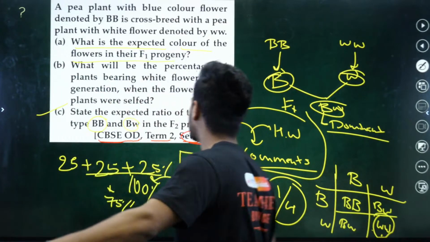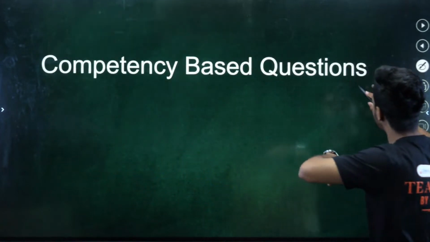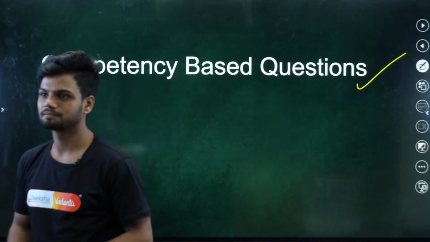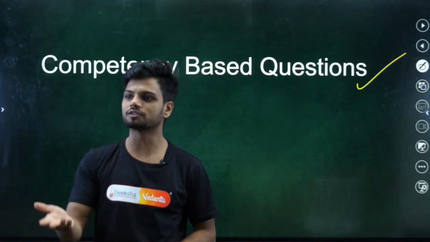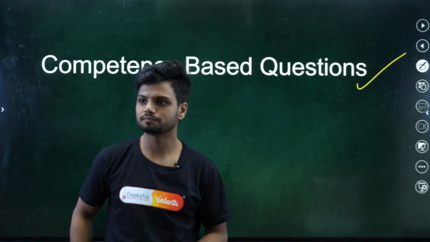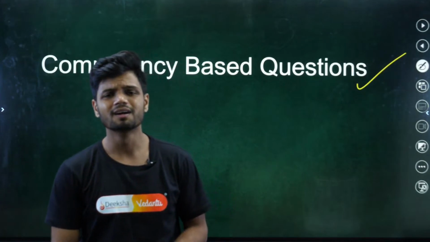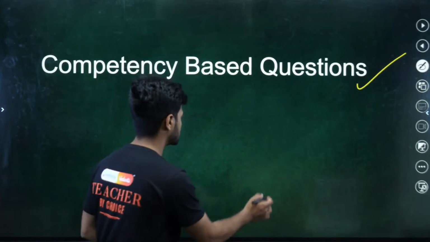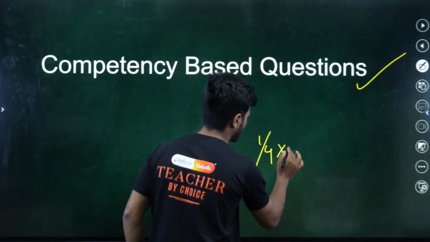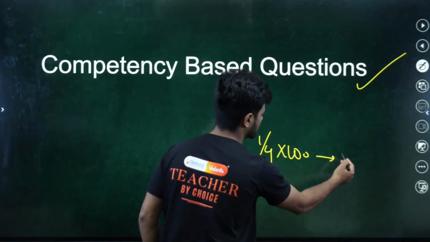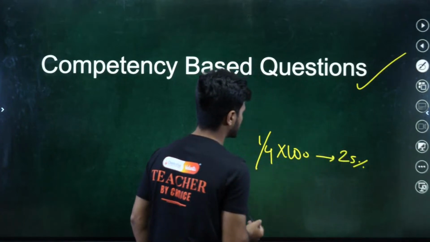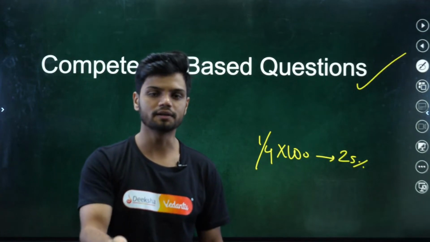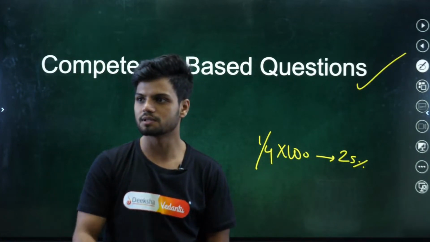Okay. Next question. Competency based questions. Ready? Exactly. 3 by 4 into 100, that is the percentage. Or 1 by 4. Do 1 by 4 into 100. You get 25%. 1 by 4, 0.25 into 100, 25%. Simple.